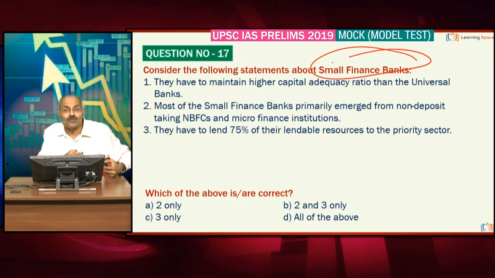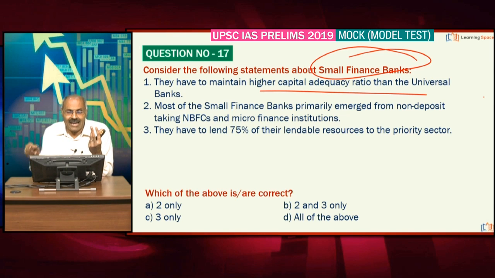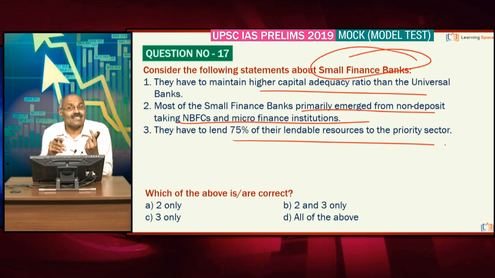Then small finance banks, look at the statements, and these points are important. Please don't forget, for small finance banks the capital is rupees 100 crore. Second, they have to maintain a higher capital adequacy ratio than universal banks. Third important point is, they emerged primarily from non-deposit taking NBFCs and microfinance institutions, absolutely correct. 75% they have to lend to the priority sector, absolutely correct.